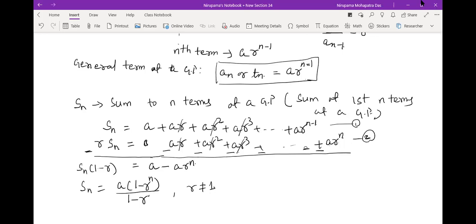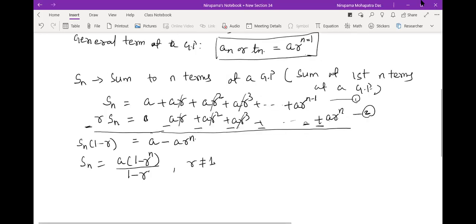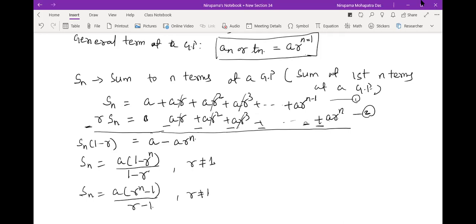Now we may take like this also, or you may write here Sn equal to a into r to the power n minus 1 divided by r minus 1, and of course r not equal to 1. So we may write like this or like this.